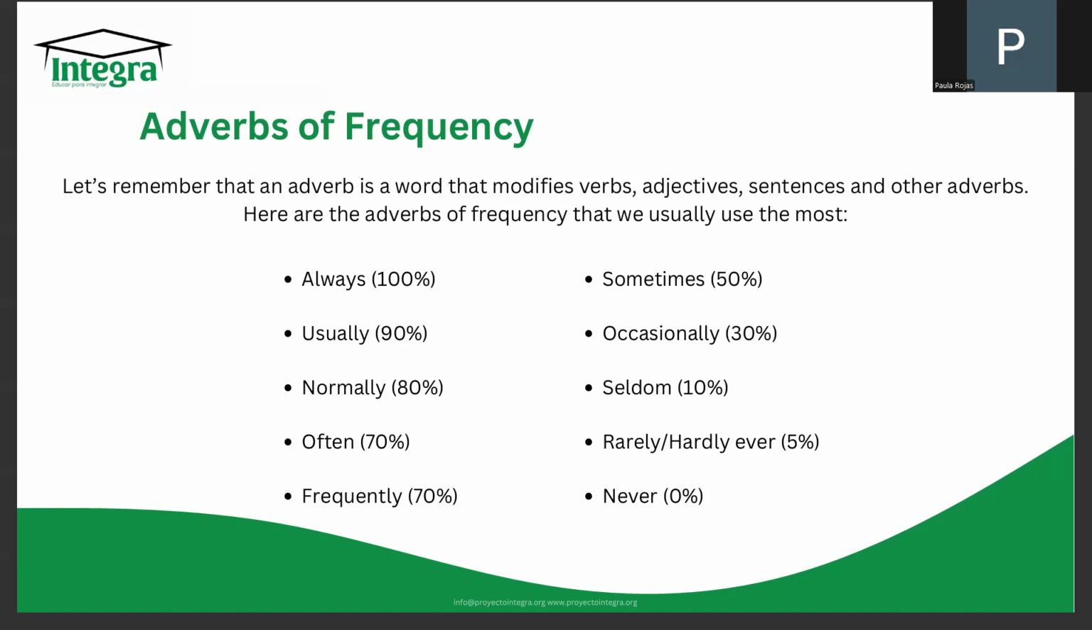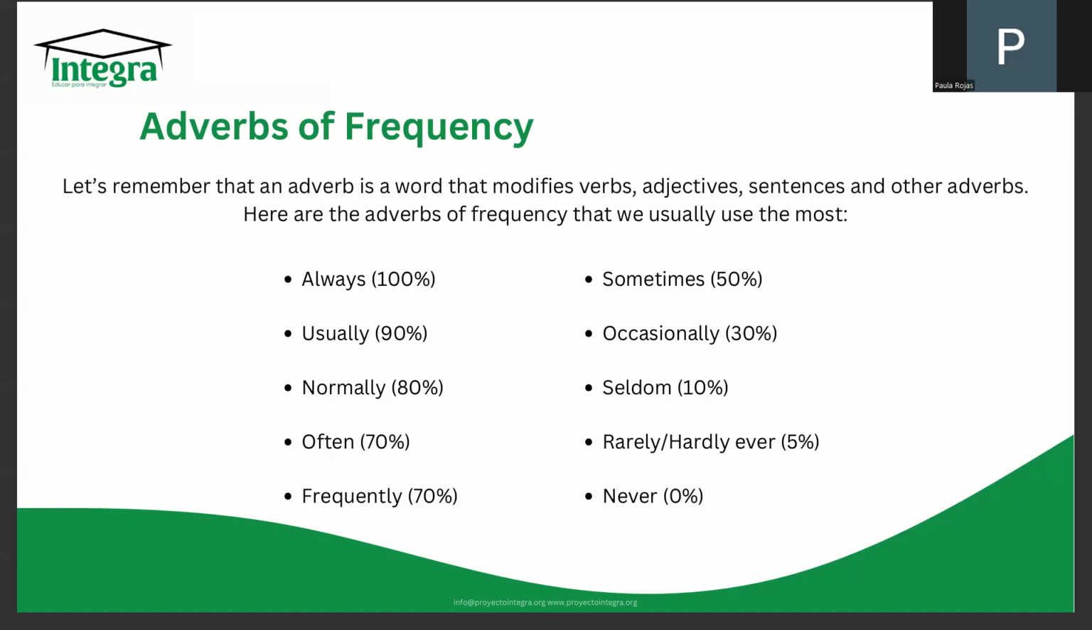We have normally, which is something that is very common. Most of the time, yes, but not totally also. Then we have often. Then we have frequently. Both of these are 70% of the time. We also have sometimes, which is half and half, right? 50%. Sometimes you do this, sometimes you don't.